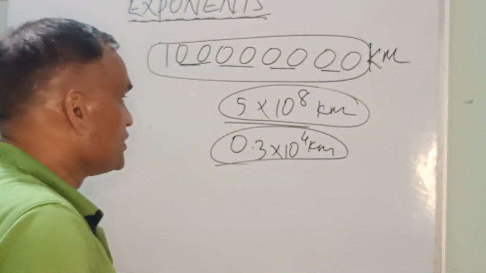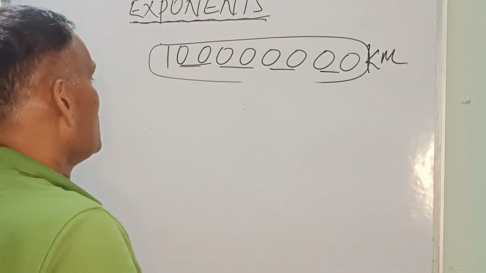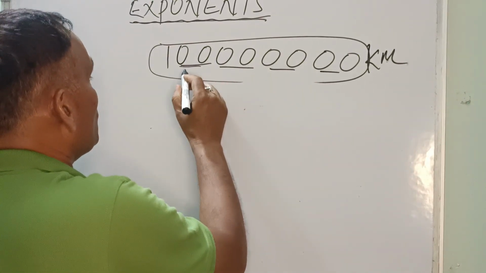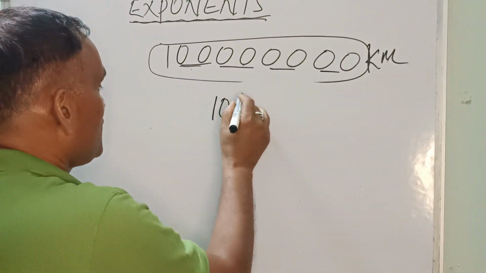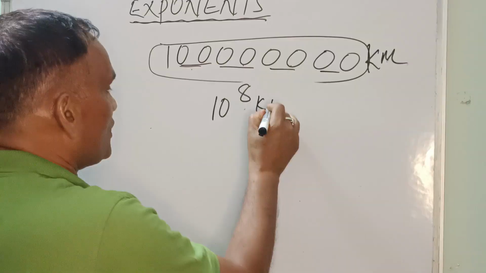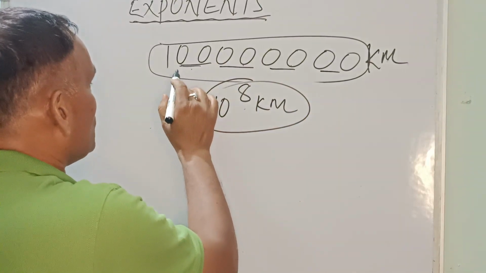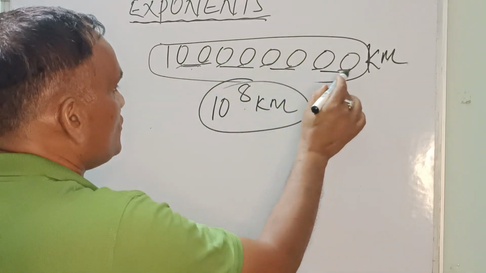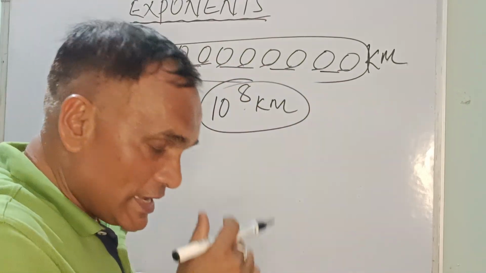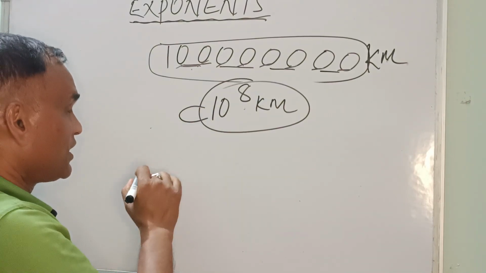Here, suppose we have 80 zeros, so we can write 10 to the power 8 kilometer. We can write 10 to the power 8 because we have 80: 10, 20, 30, 40, 50, 60, 70, 80. 10 to the power 8.